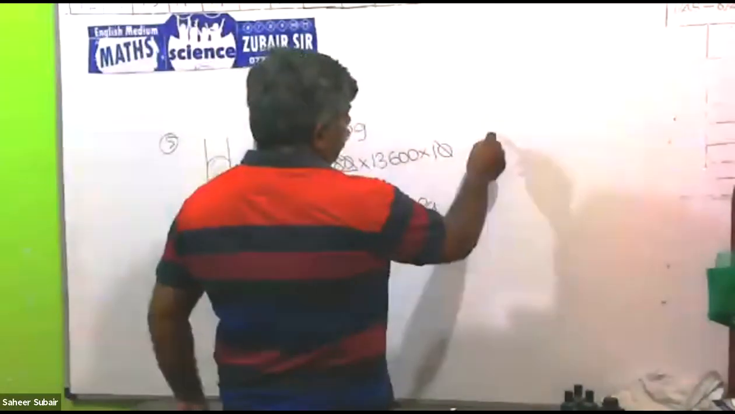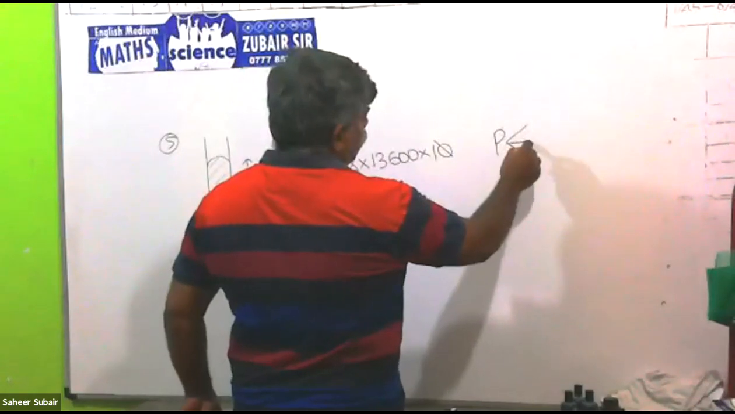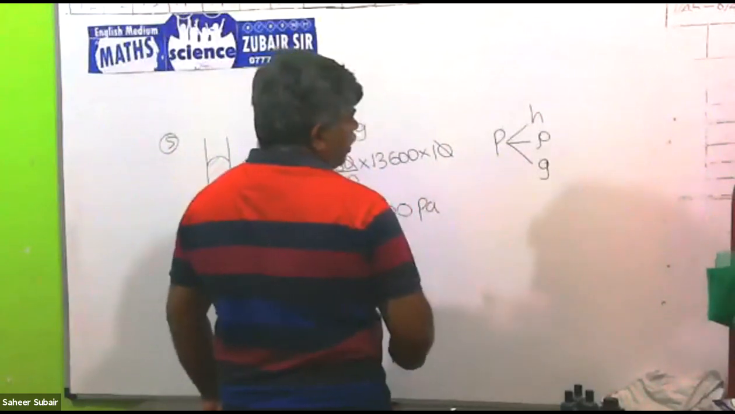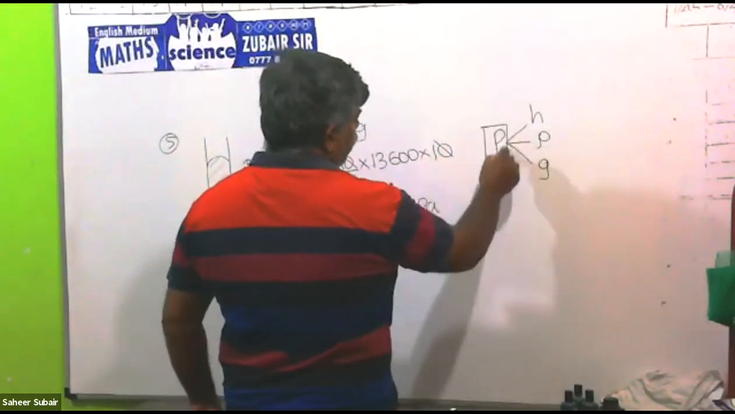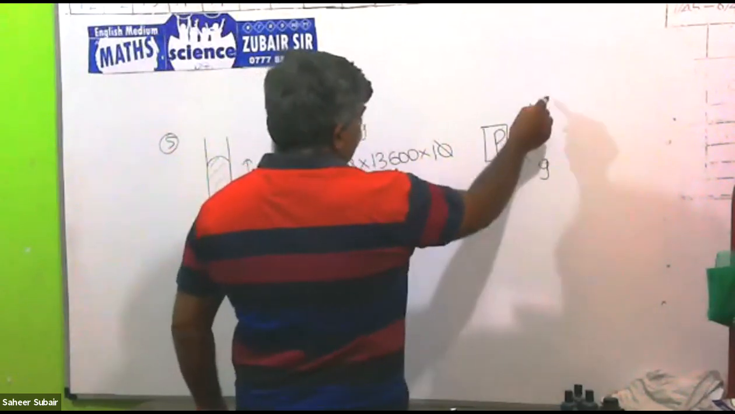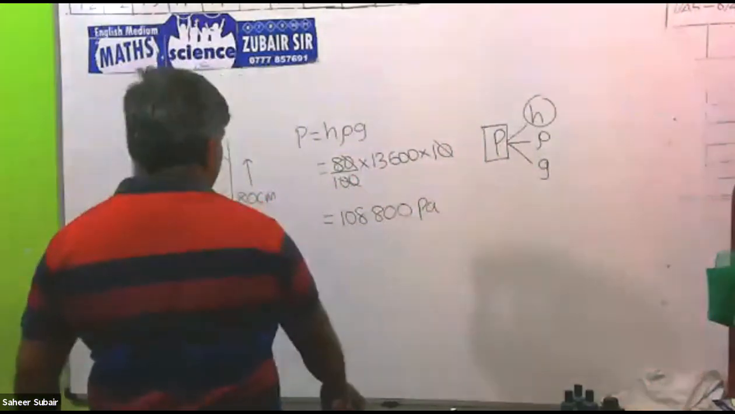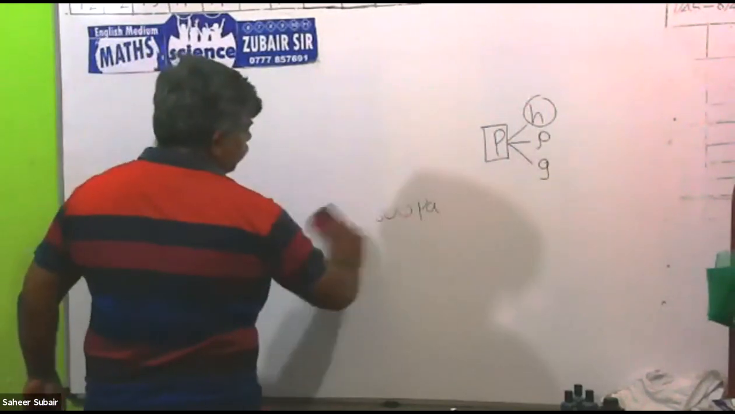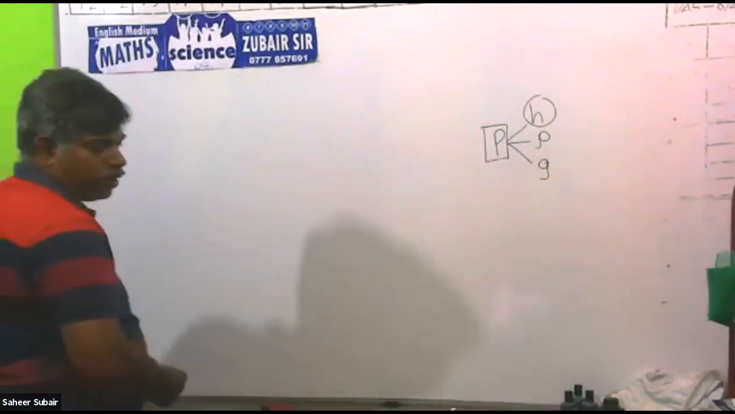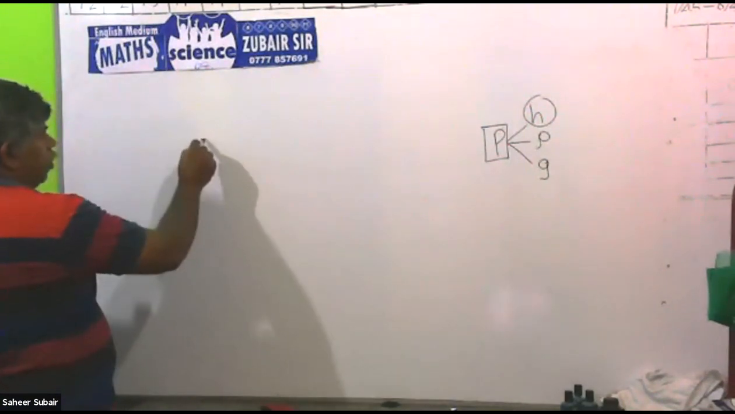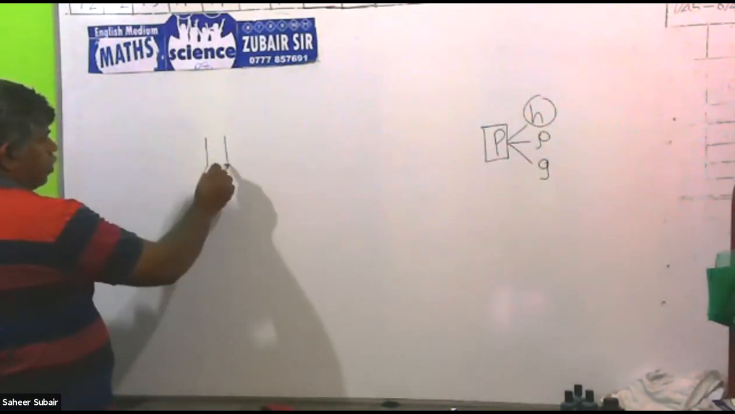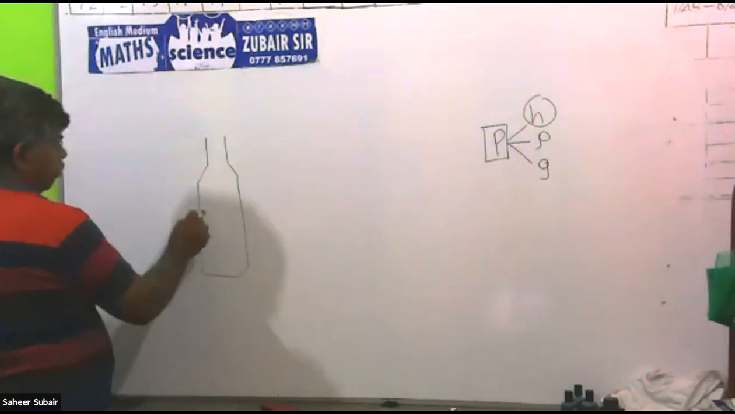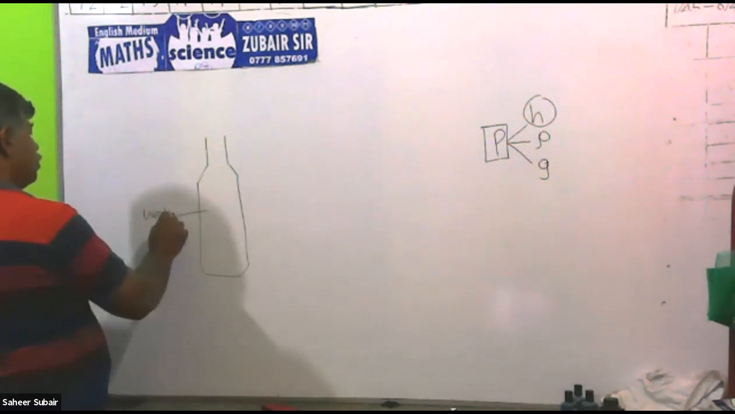Then I told you hydrostatic pressure depends on three factors. One is height, another one is density, another one is gravitational acceleration. So hydrostatic pressure depends on these three factors. So we take this height and see a little. Right. Now you take a bottle and fill it with water. So there is water in this.